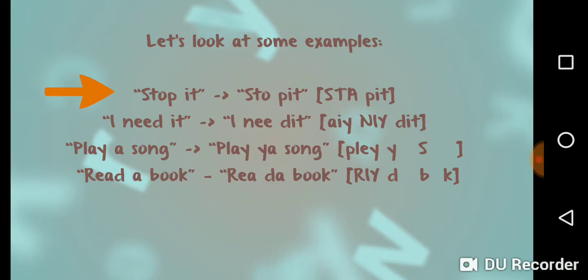Let's look at some examples. Stop it. And we read stop it. I need it. We read it I need it. Play a song. Play a song. Read a book. Read a book.